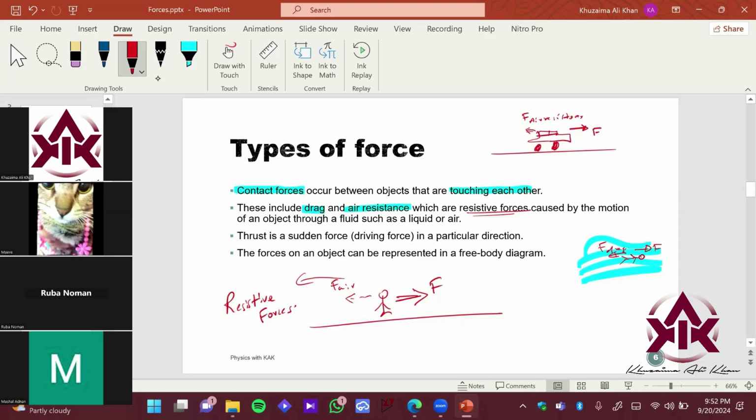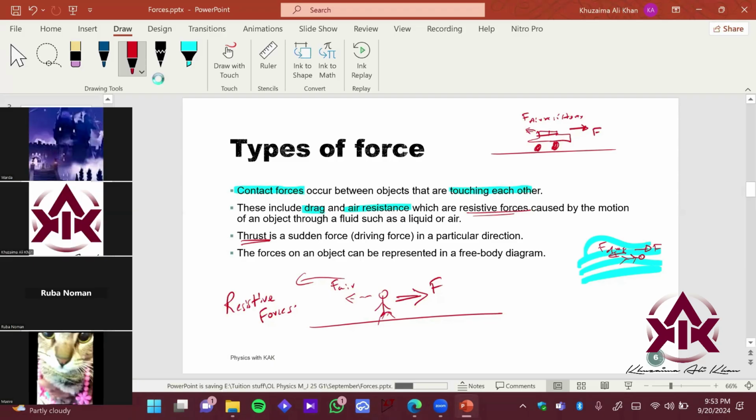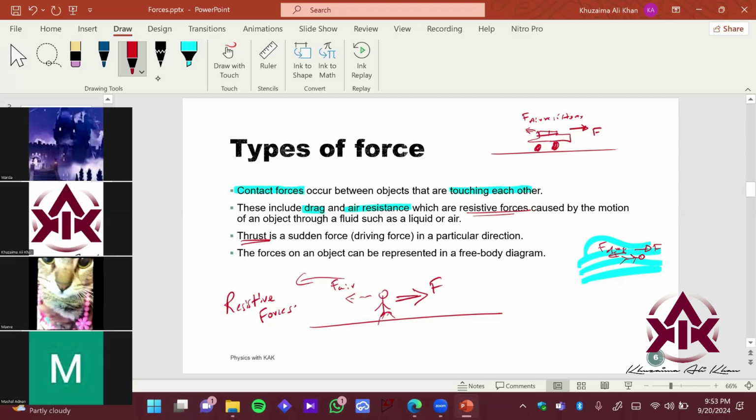And what is a thrust? Can anyone tell me what is a thrust? Raise your hand and answer. You have your answer on your screen right now in one of the diagrams. What is thrust? Give me a guess. Yes, Varda. Sir, applying more force in one direction. Okay, good. Anyone else want to guess?